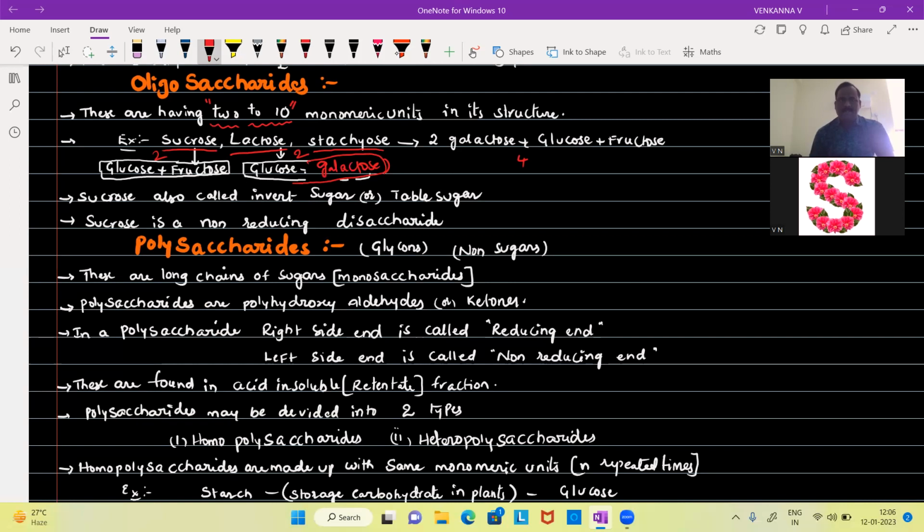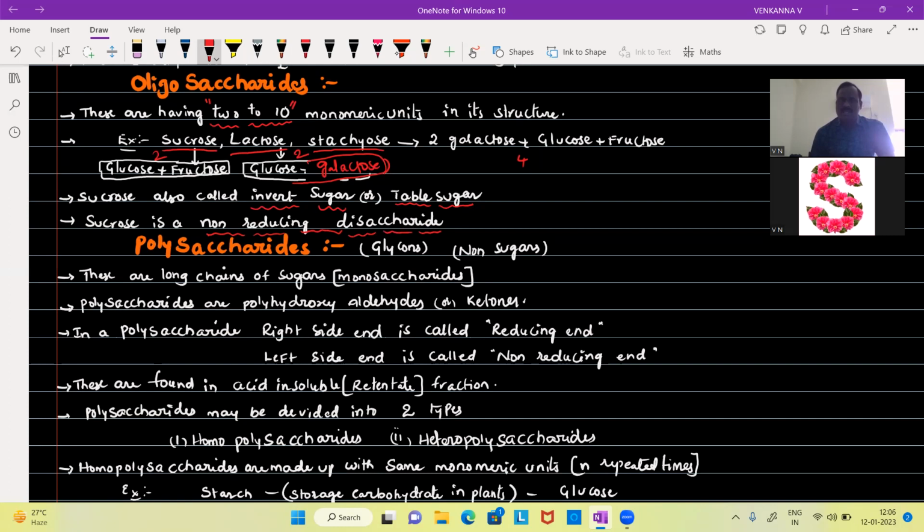To yield the energy. Sucrose is also called invert sugar and is also named table sugar. Sucrose is a non-reducing disaccharide. Compared with this, glucose, galactose, and fructose are all reducing sugars. But sucrose is a non-reducing sugar.